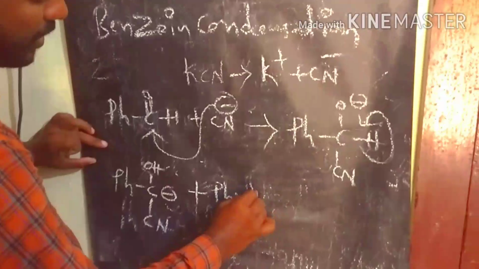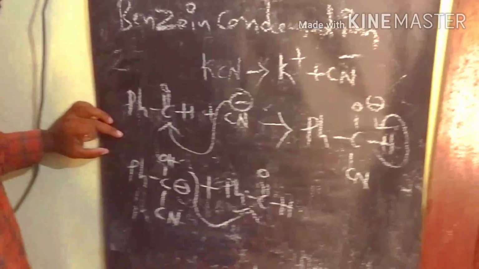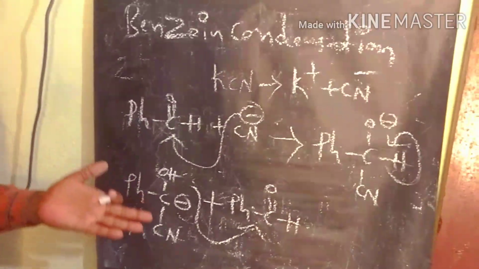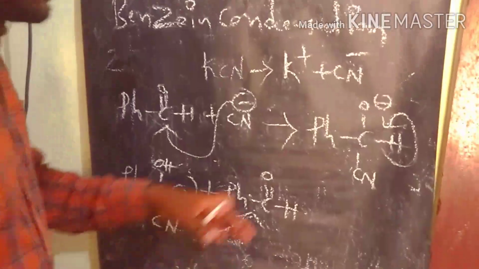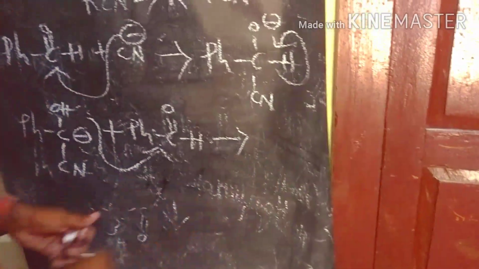This carbanion reacts with another mole of benzaldehyde. So what is happening when it reacts with another mole of benzaldehyde?